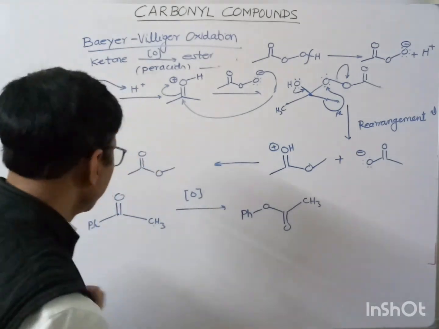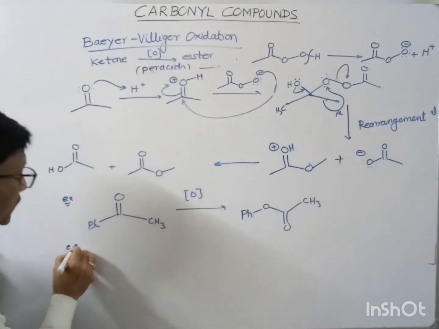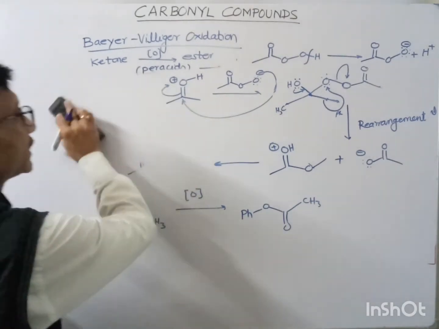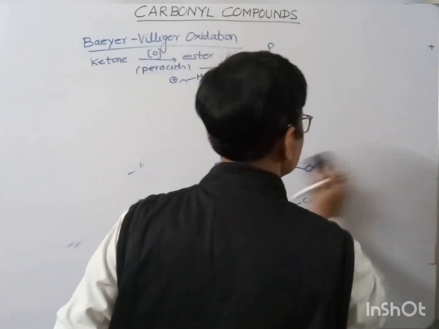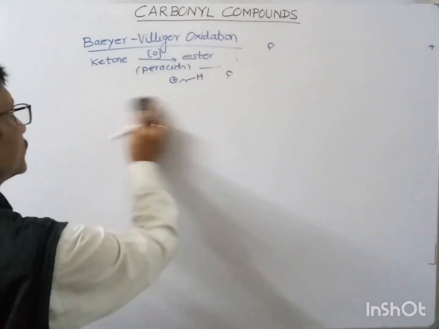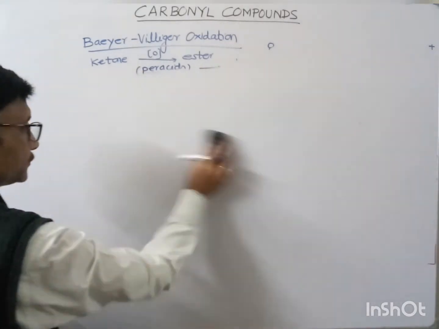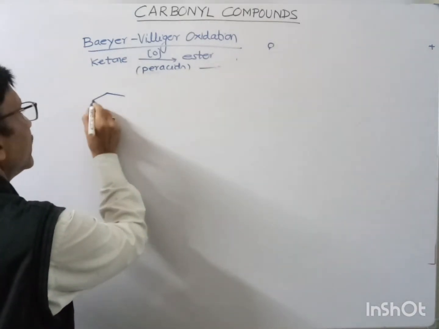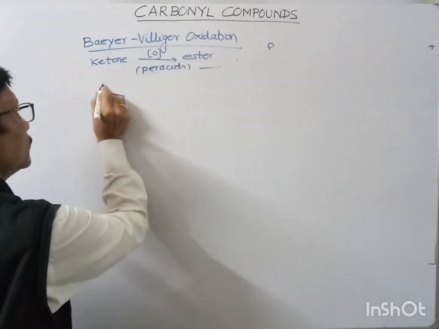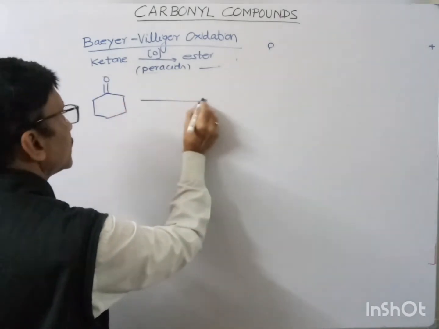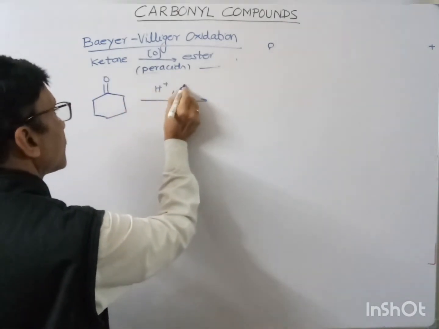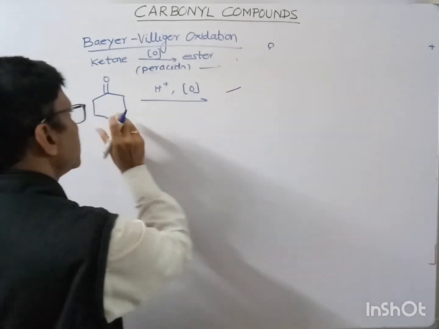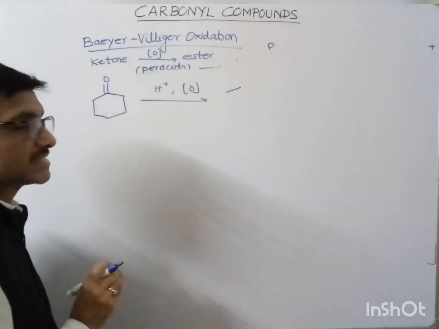Now the next example is, suppose in place of this we have a cyclic ketone. Then how can we write the product? This would now be converted into a 7-membered ring.